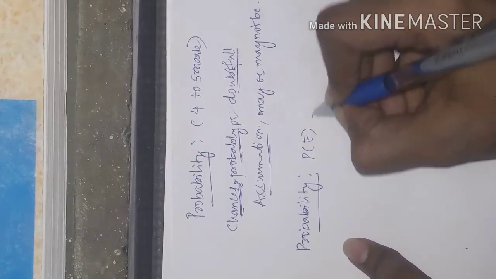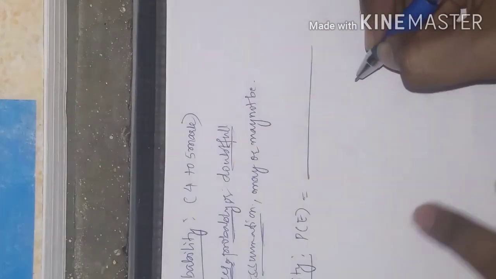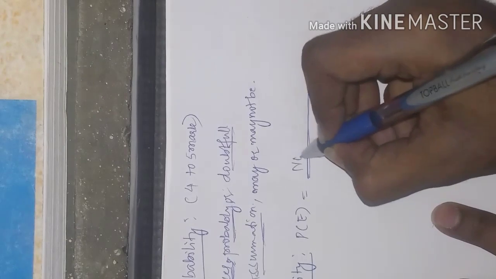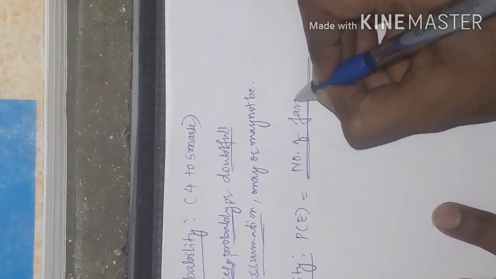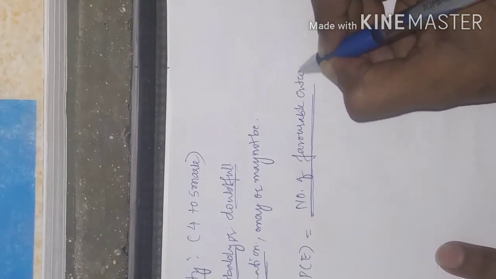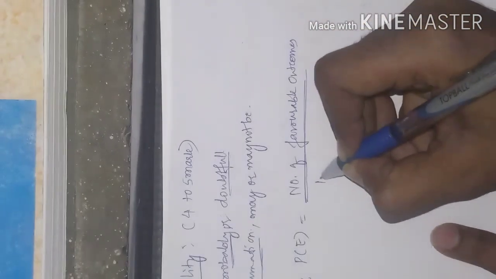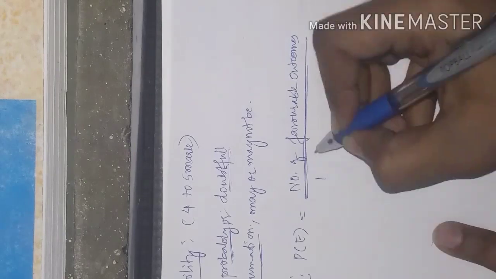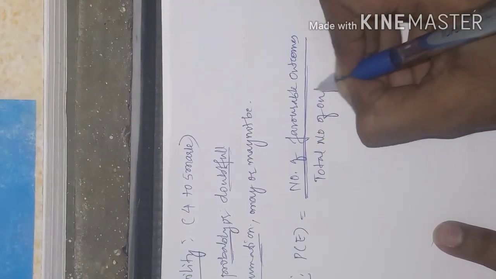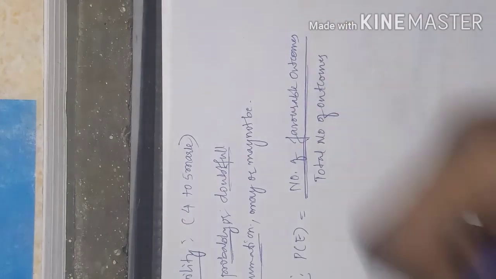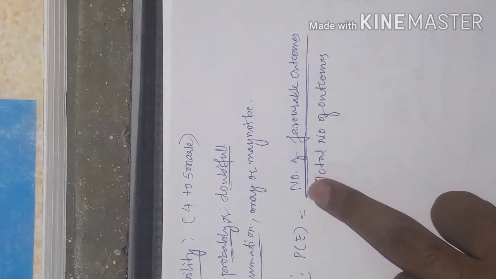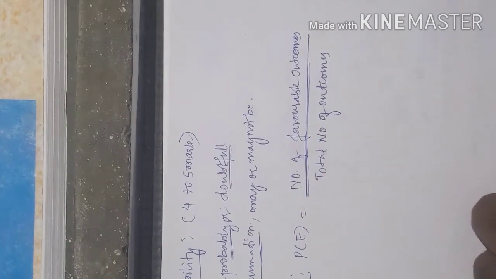Probability of an event is the ratio of the number of favorable outcomes to the total number of outcomes. So this is what probability means. We'll repeat it: it is the ratio of the number of favorable outcomes to the total number of outcomes.